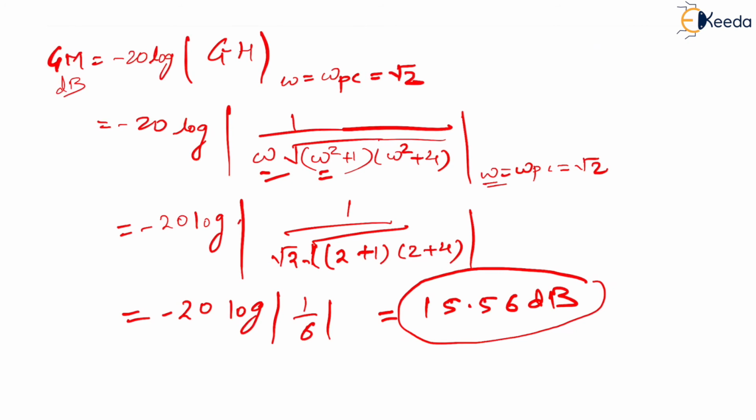What does this gain margin mean? It means that you have 15.56 dB. It means that I can add 15.56 dB more gain to make the system critically stable. This system is already stable. If by chance the system has to become critically stable, then it has a margin of 15.56 dB.